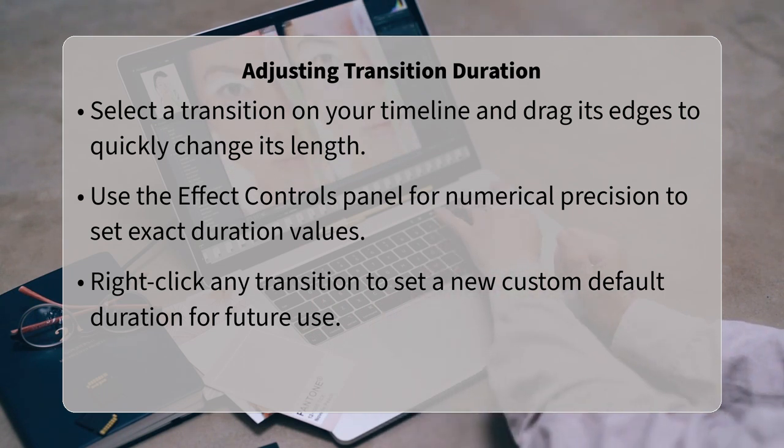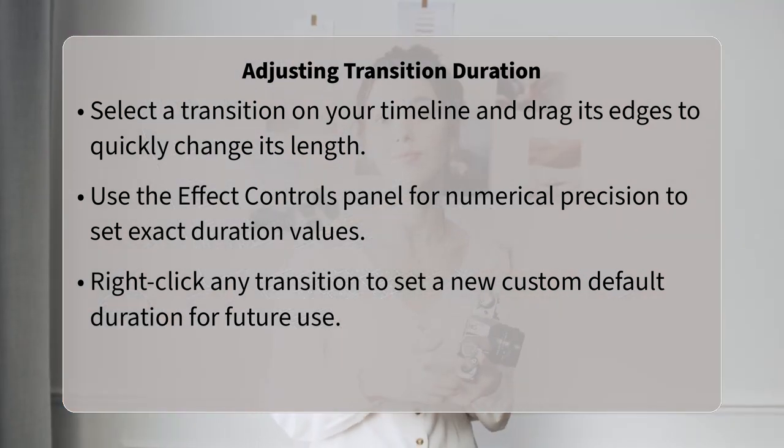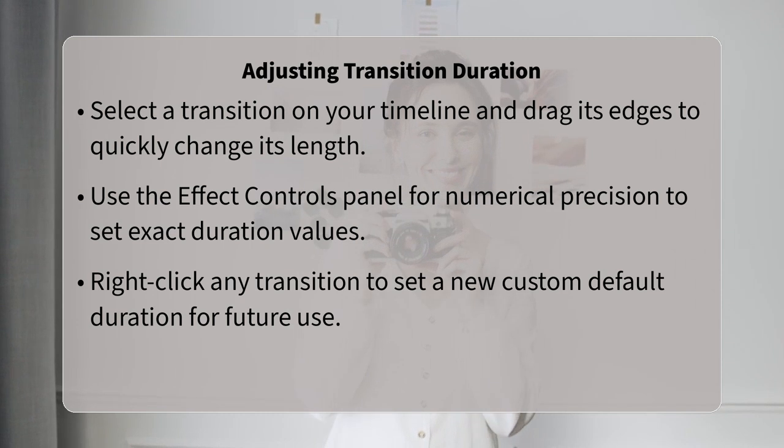Just right-click on any transition in your effects panel and select Set Selected as Default Transition. Then, whenever you apply that transition with a shortcut like Ctrl-D on Windows or Command-D on Mac, it will automatically apply with your chosen duration.